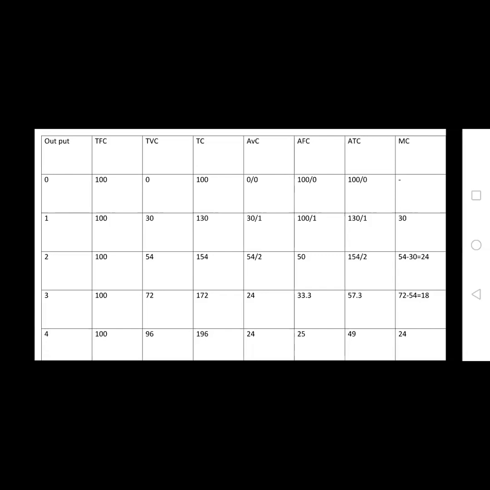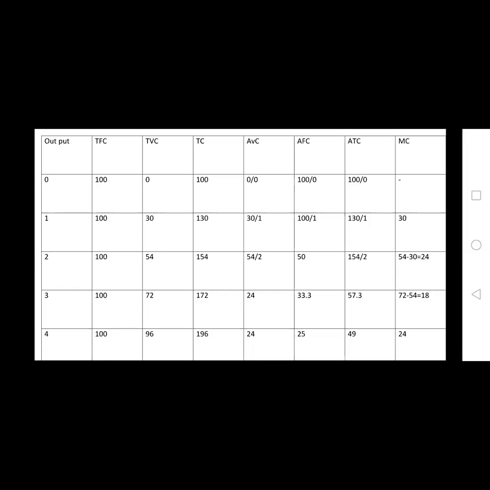If you produce 2 units, the average fixed cost is only 50 rupees. If you produce 3 units, it is 100 by 3, that is 33.3. So the average fixed cost automatically decreases as the quantity of output increases. The average total cost means the average variable cost plus the average fixed cost.